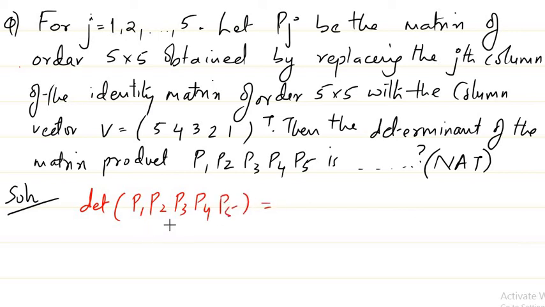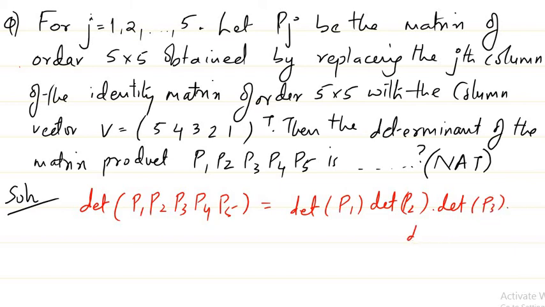We know the determinant of A into B is the determinant of A into the determinant of B. So we have a generalization that this is equal to determinant of P1 into determinant of P2 into determinant of P3 into determinant of P4 into determinant of P5. So we just need to find the determinant of each matrix and multiply to get the answer.